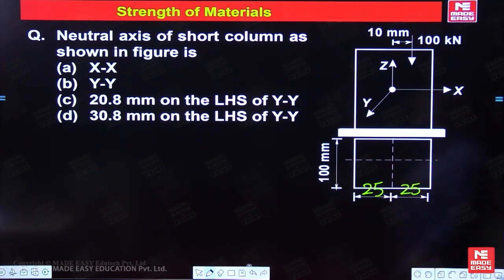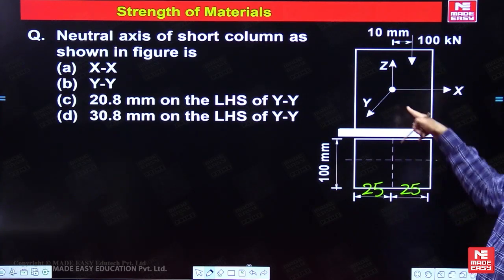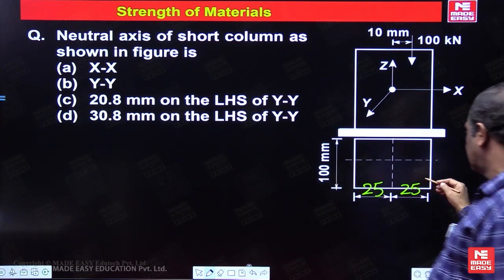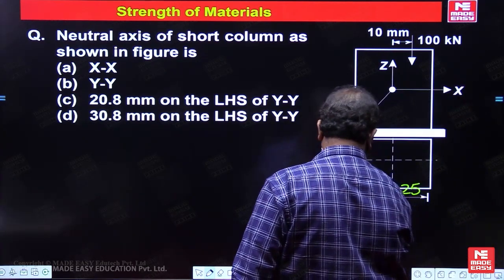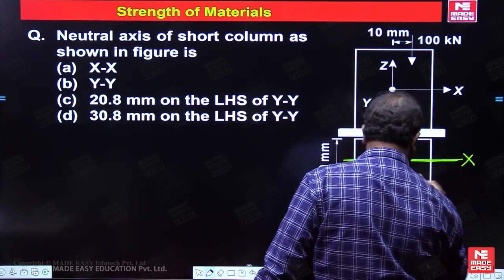Now how to mark the axis here? This is for the front view and top view. Which axis is common? X is common. So this will become XX.